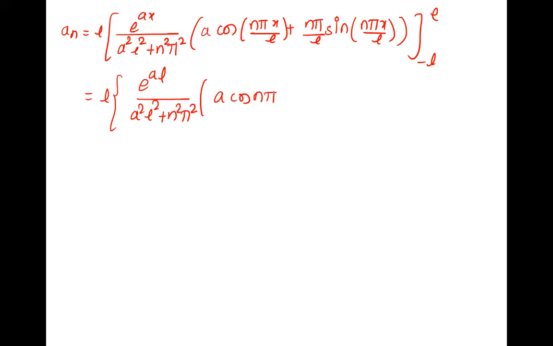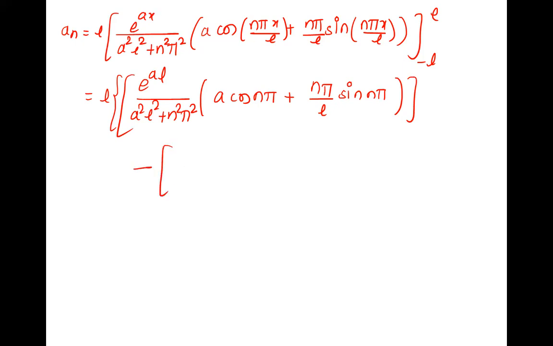Cos n pi. Cos n pi, right? Plus n pi by L, upper limit x is L. L and L cancel. So what is that? Sin n pi. Upper limit is done. Minus, now lower limit.